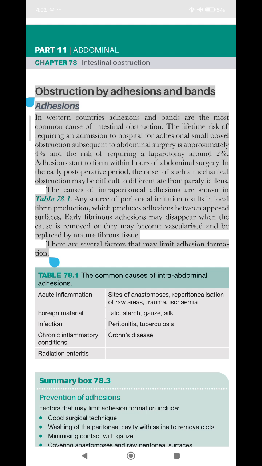The causes of intraperitoneal adhesions are shown in Table 78.1. Any source of peritoneal irritation results in local fibrin production, which produces adhesions between opposed surfaces. Early fibrinous adhesions may disappear when the cause is removed, or they may become vascularized and be replaced by mature fibrous tissue. There are several factors that may limit adhesion formation.